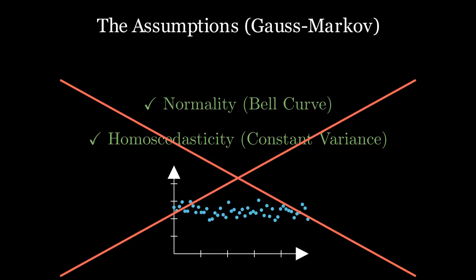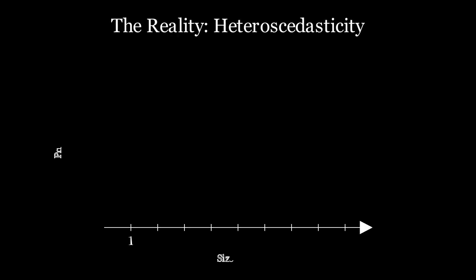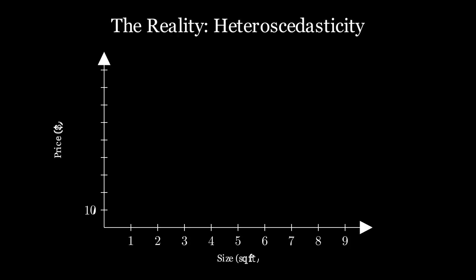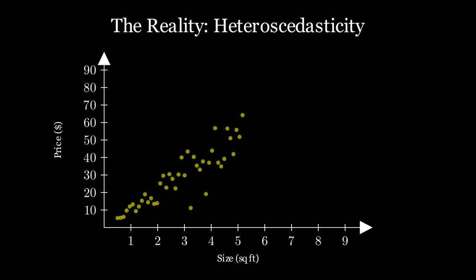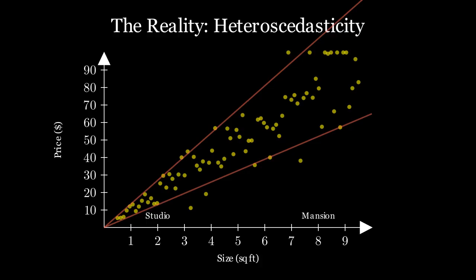Imagine a dataset of real estate prices. The variance in the price of a mansion is significantly higher than the variance in the price of a studio apartment. This is heteroscedasticity. If we rely on standard errors here, our confidence intervals become deceptive. We might think we are 95% sure of a prediction, while the underlying distribution is skewed, fat-tailed, or simply unpredictable.